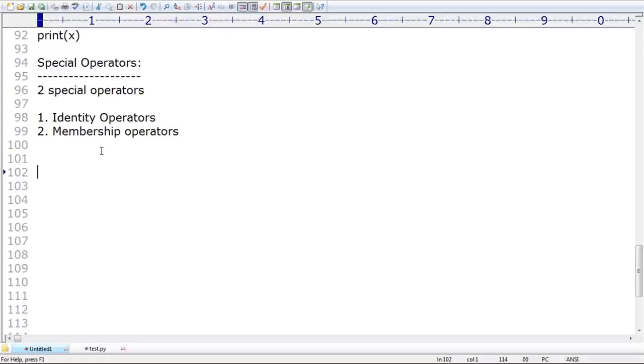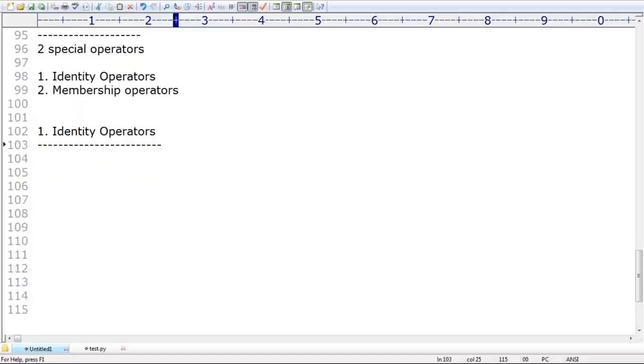Now, identity operators. What is the purpose of identity operators? We already used them in the last sessions. Very simple: we can use identity operators for address comparison.